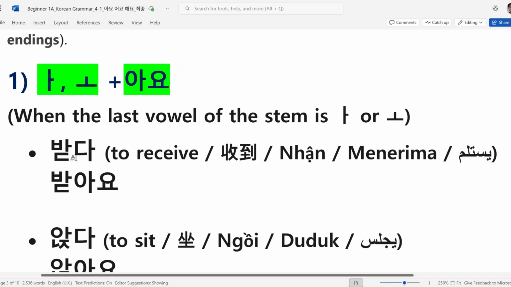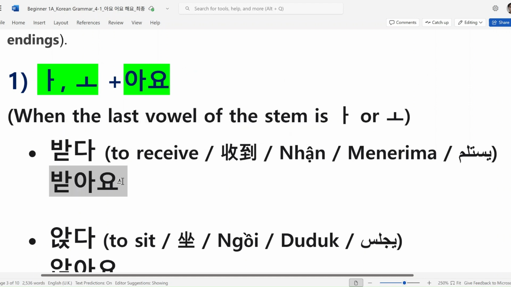자, you should check the stem of this word. So there's the vowel 아. You should check the type of vowel. So if the stem has the vowel 아, we add 아요. 자, to receive, there's a vowel 아.